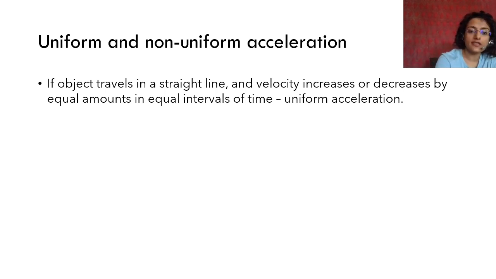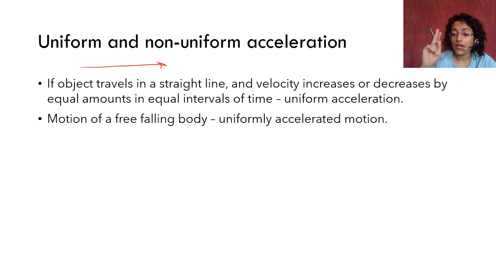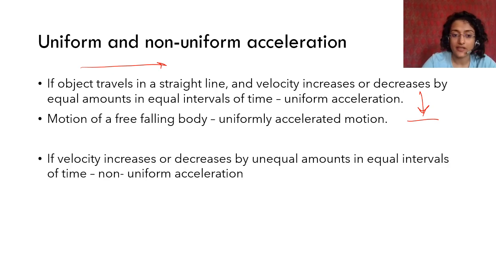So if an object travels in a straight line, and velocity increases or decreases by equal amounts in equal intervals of time, that is uniform acceleration. Equal change in equal time interval is uniform for speed or for motion. For example, the motion of a free falling body is acted upon only by gravity. If something is falling from above, gravity pulls it down, and that is uniformly accelerated, right?